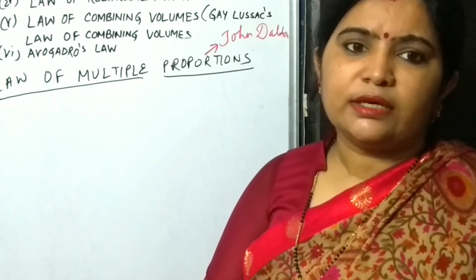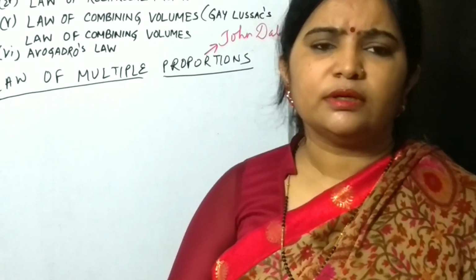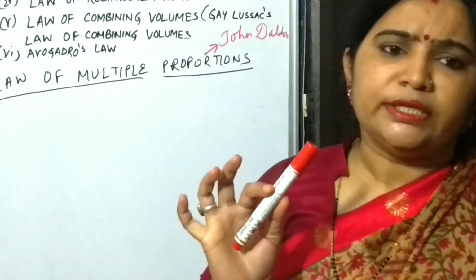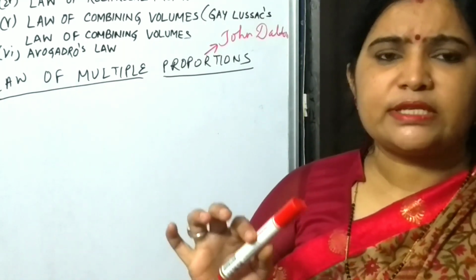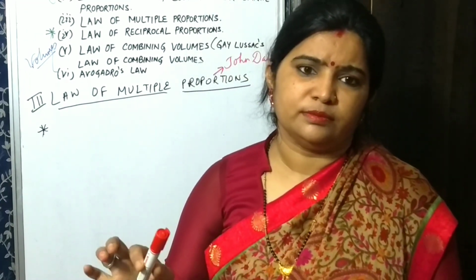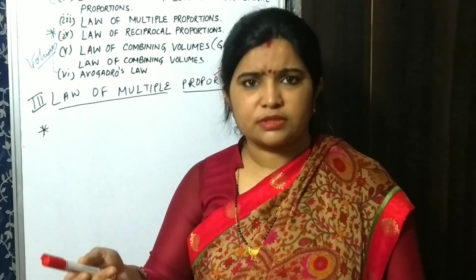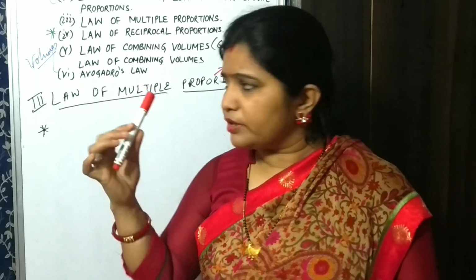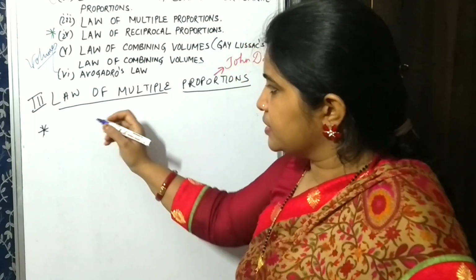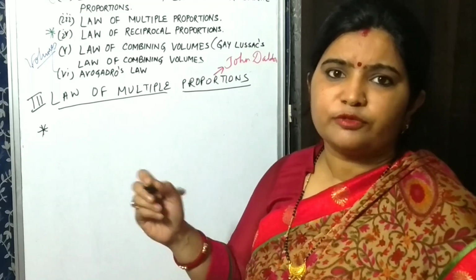Okay, means here what he wants to convey to you, see, suppose hydrogen and oxygen, you have taken two elements, hydrogen and oxygen. Now it's not necessary that whenever hydrogen and oxygen combine together, they will always form water. Sometimes they may form different compounds also, for example hydrogen peroxide. Understood? So according to the statement of this law, I think I should write it here so that everybody can write it. It will be easier for you.